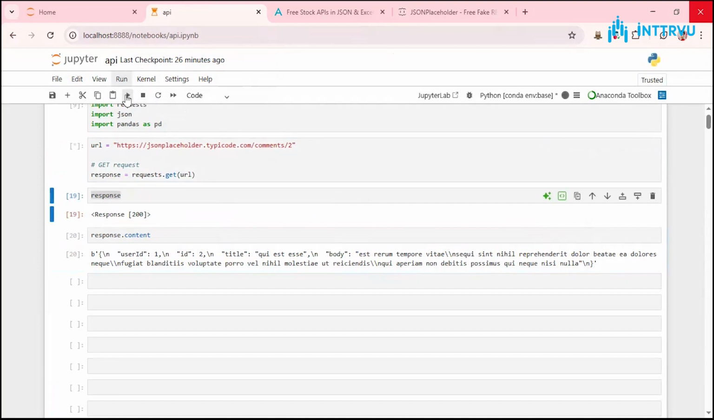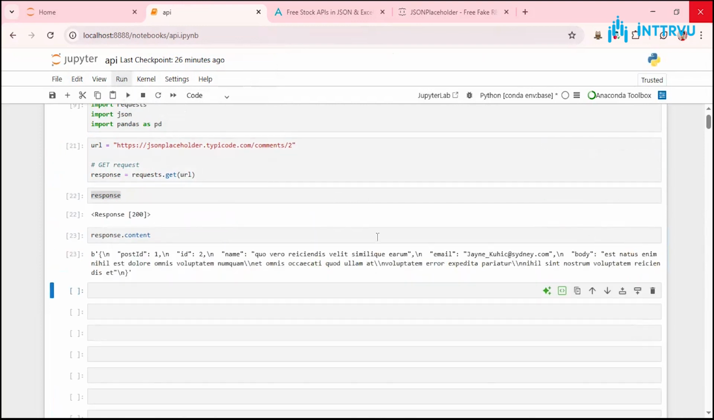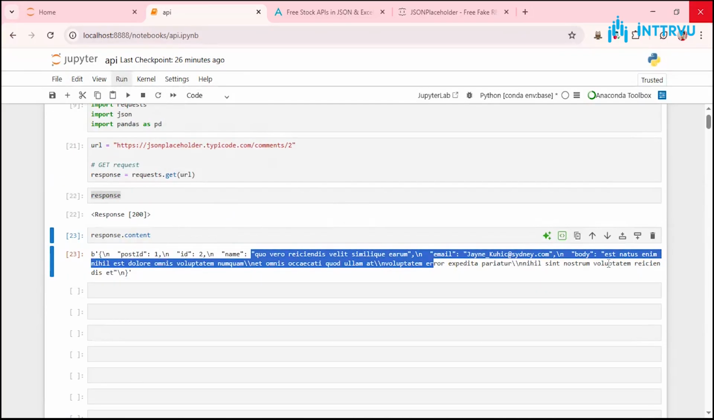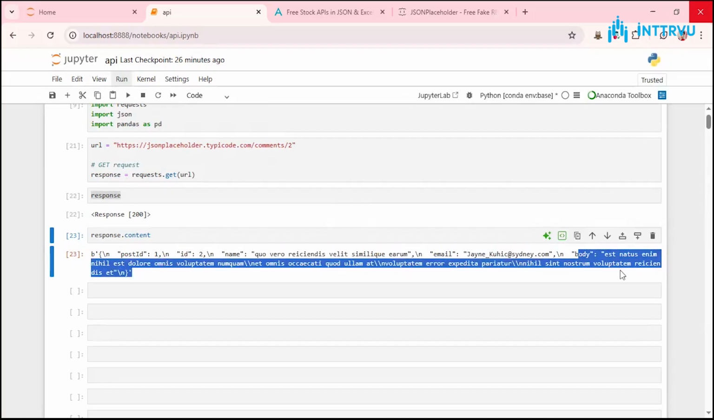So here is another comment. It has an email ID, a comment name, and the comment body, all these things in some language. So this is basically how you can actually work. This is just a demo example, right? Now there's another thing you can do.